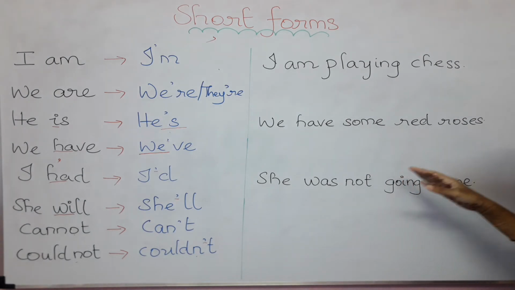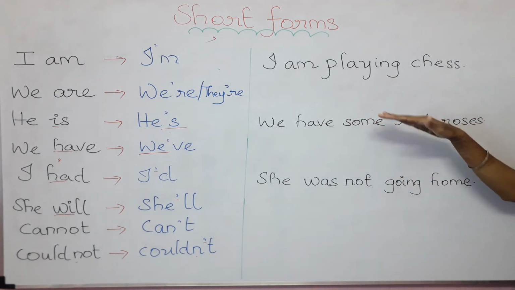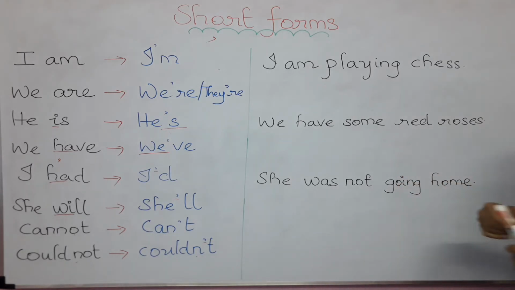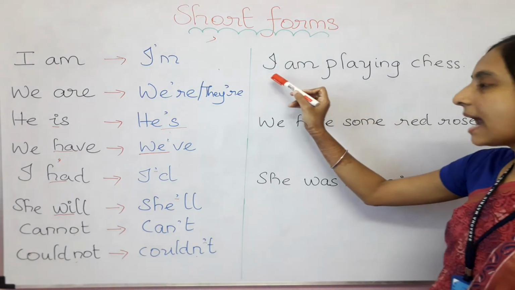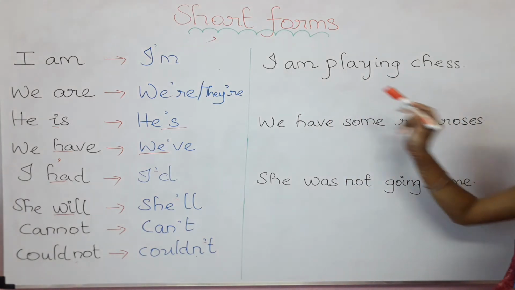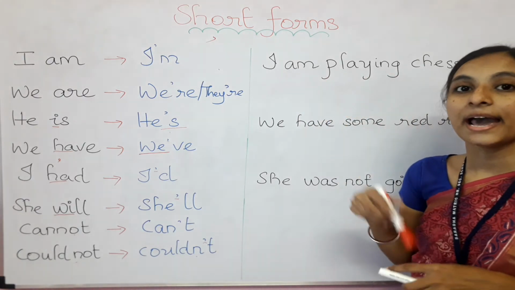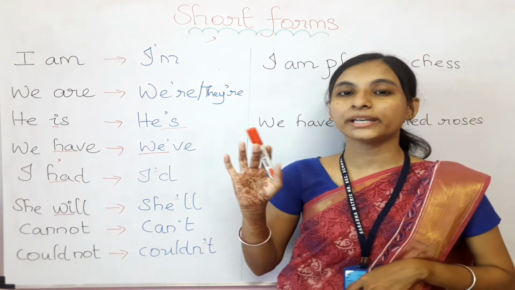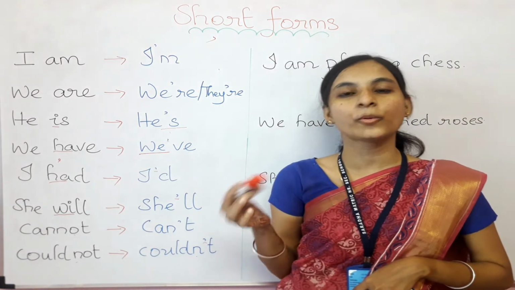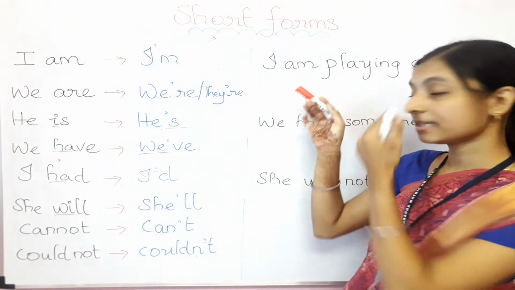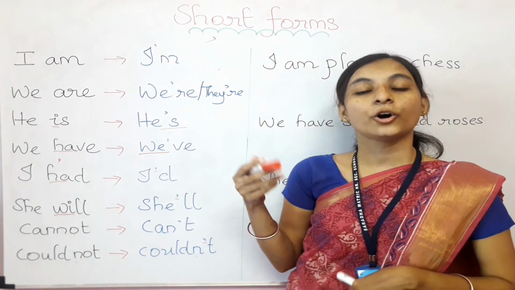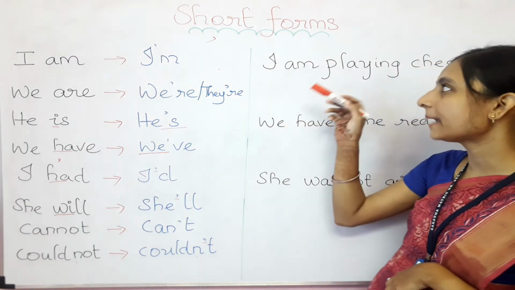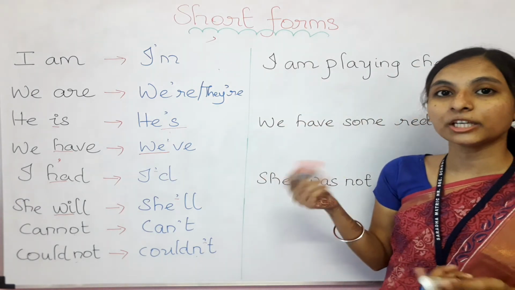Here I have written three examples. Now you need to tell me in which places we can write in short form. Let me read out the first sentence. I am playing chess. As I said, we can't shorten the subject. We can shorten only the be form verb or do form verb, only the auxiliary verb, like am, is, are, have, had, or will, would. So those verbs alone we can make into short form.